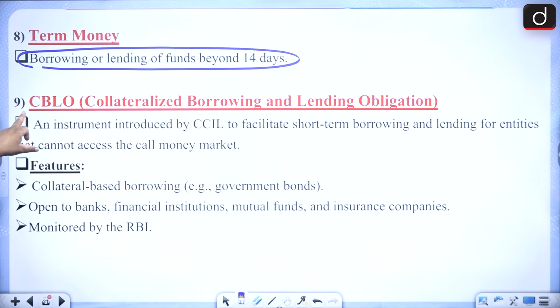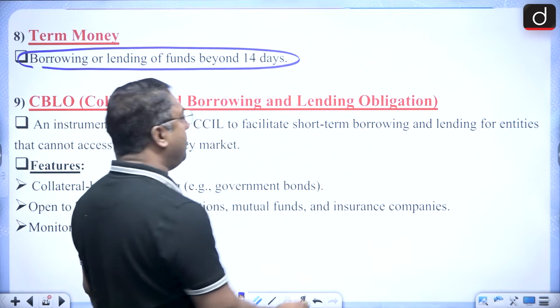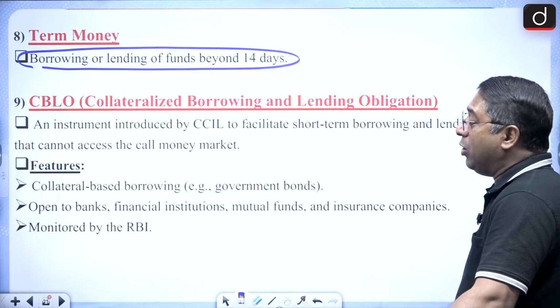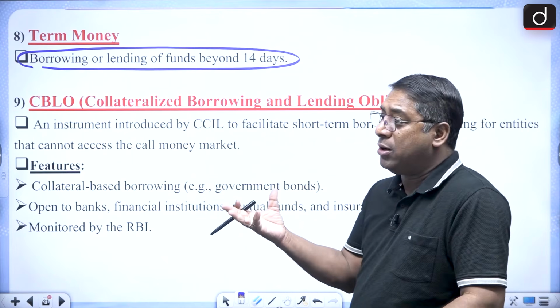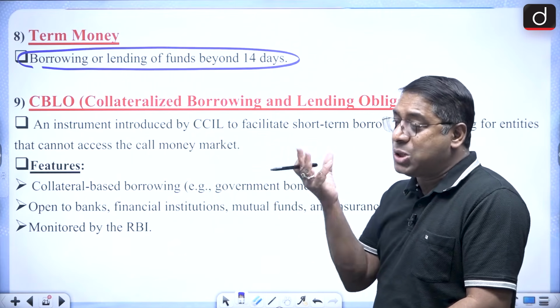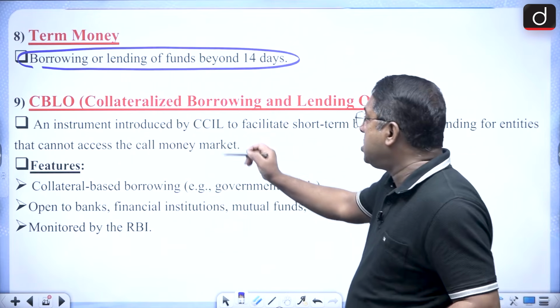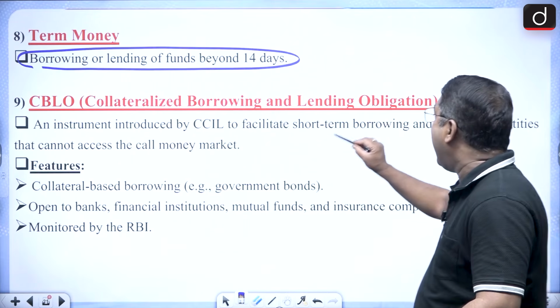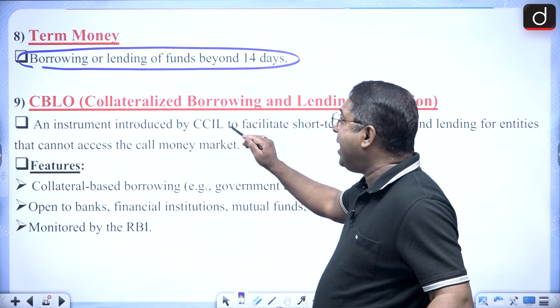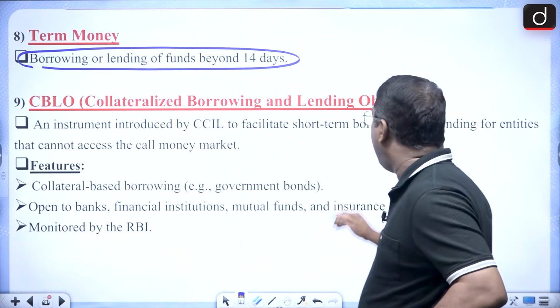Then there is the CBLO. You must remember this. This is collateralized borrowing. Collateralized is what? You are keeping a security against the loan which you are taking. That is what collateral is. So this is collateralized borrowing and lending obligation.